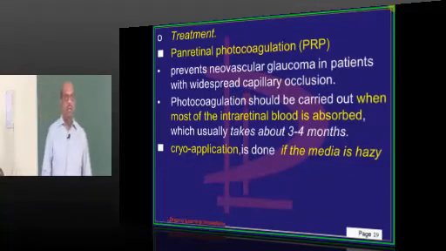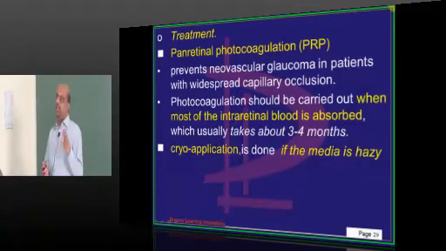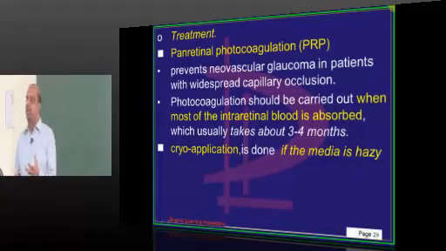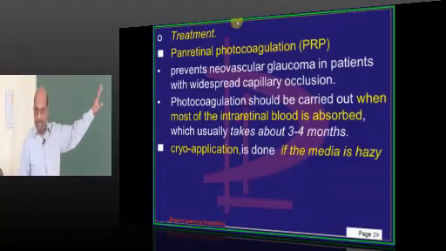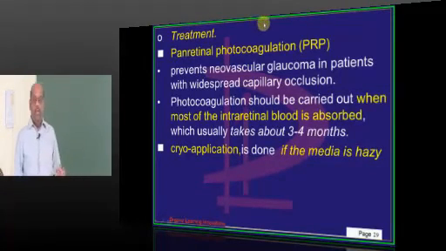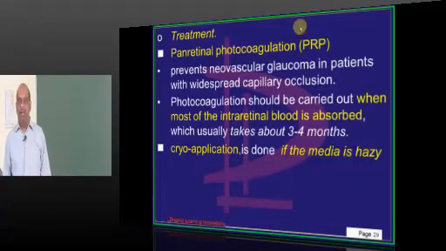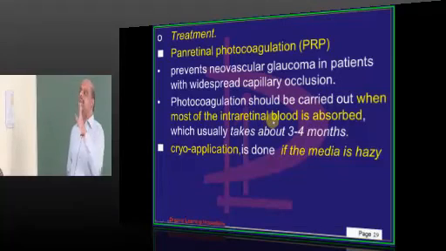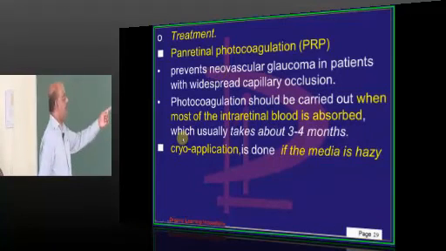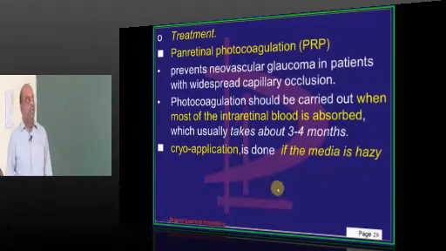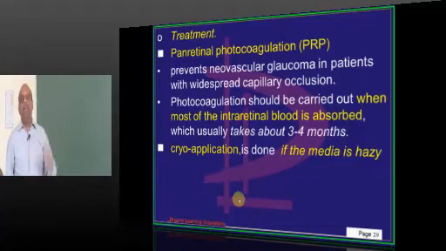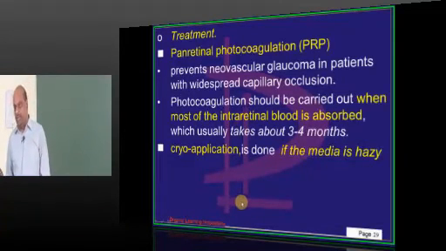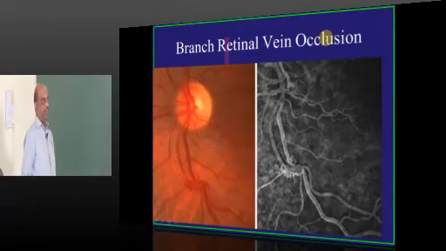But when ischemic CRVO is acutely presenting, we should not try out PRP. After 3 to 4 months, when most of the intraretinal blood has been absorbed, then we should do the photocoagulation. And we can also use cryo-application if the media is very hazy for you to do pan-retinal photocoagulation.